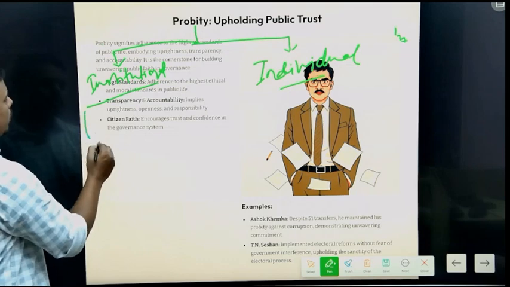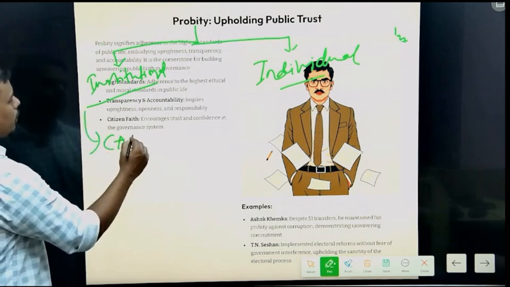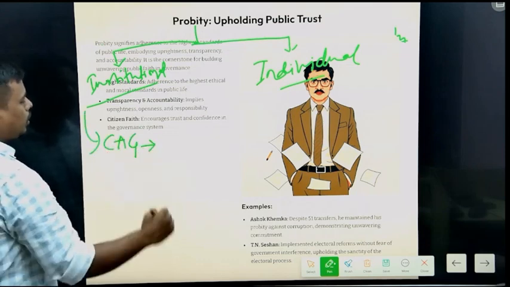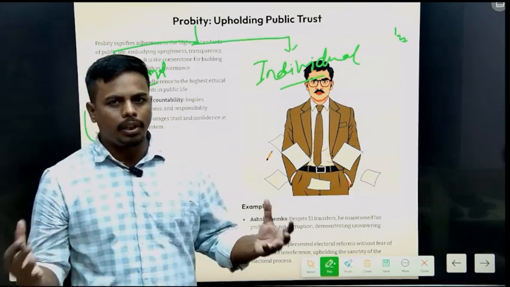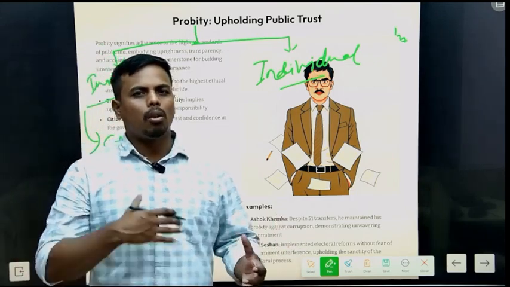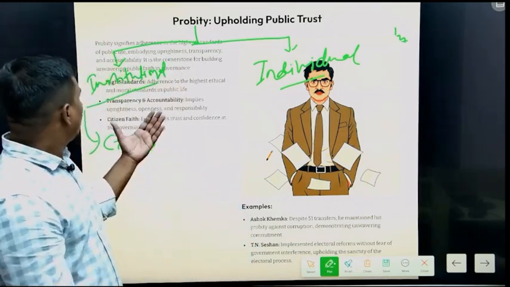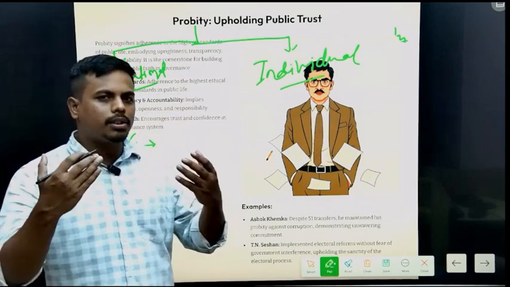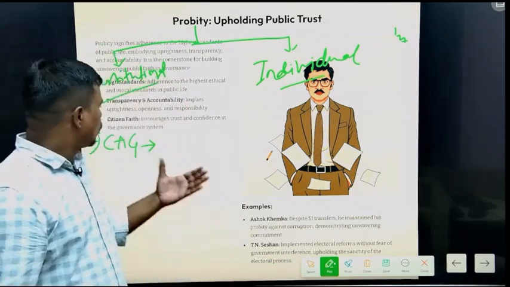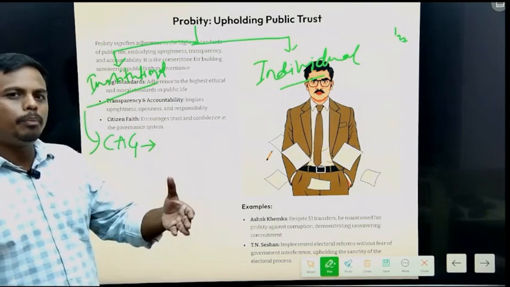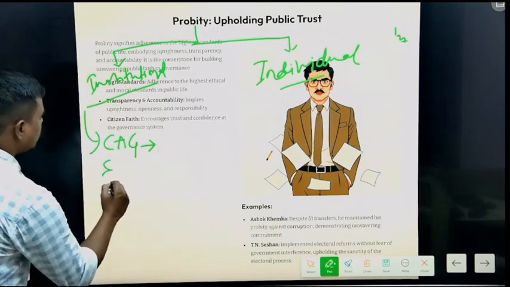In the institutional case, taking the example of the CAG, we all know that the CAG is an institution of probity, because it has all the transparency in its system and follows the highest level of standards. The Election Commission is the same.